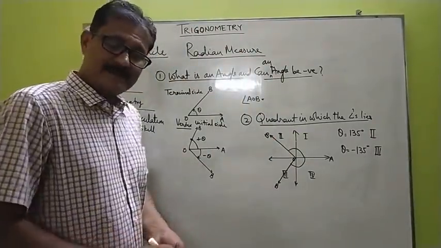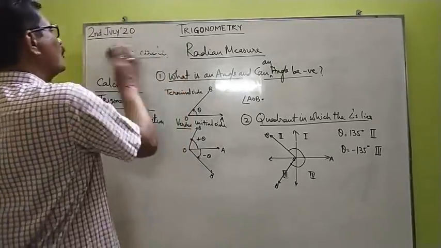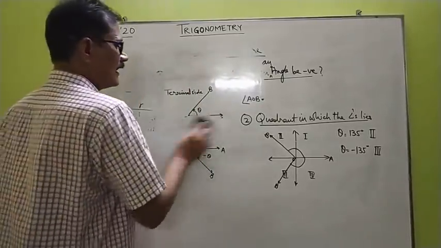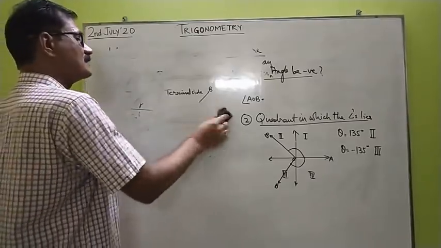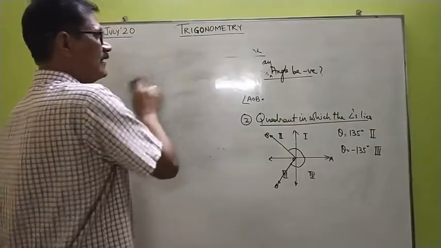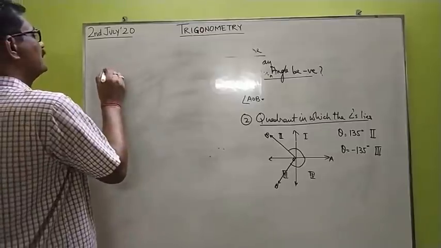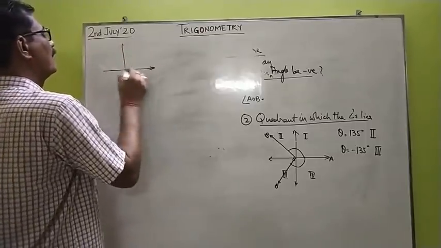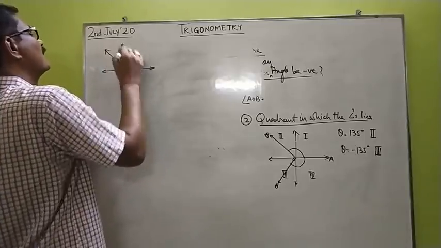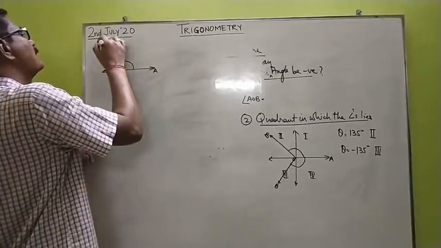Now the next is to know the definition of coterminal angles. What are coterminal angles? Two angles are said to be coterminal when they have the same position of terminal side and initial side. For example, just now we have drawn one angle that is 135 degree. We know that this is positive 135 degree. Now it has the initial side OA and terminal side OB.